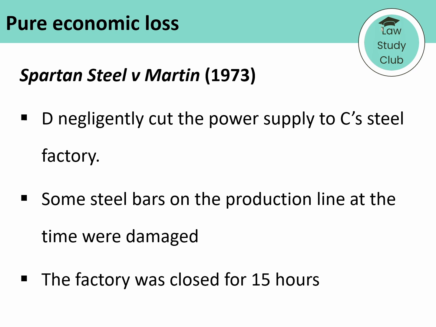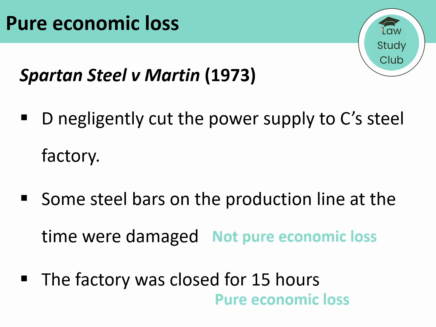The leading case on working out what is and isn't a pure economic loss is Spartan Steel v. Martin. You might know that in this case, the defendant company was digging up a road when its workers negligently cut through a power cable to the claimant's steel factory. A claim was brought by Spartan Steel for both the damage to some steel bars that were on the production line at the time of the power cut and for the profits they lost during the 15 hours the factory was closed.